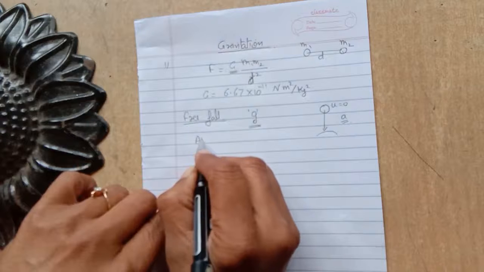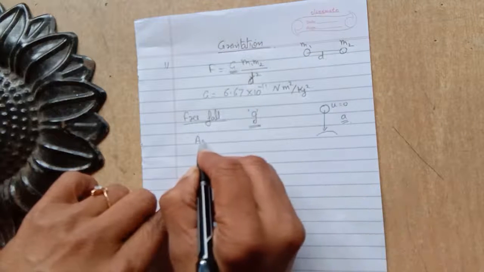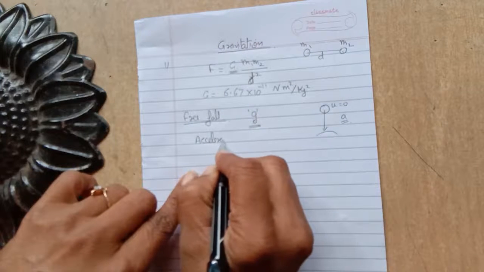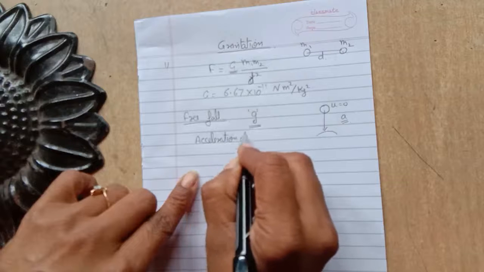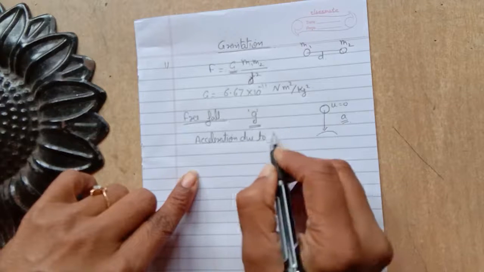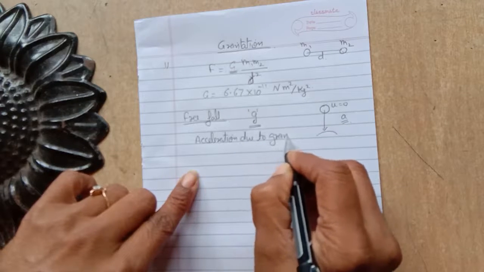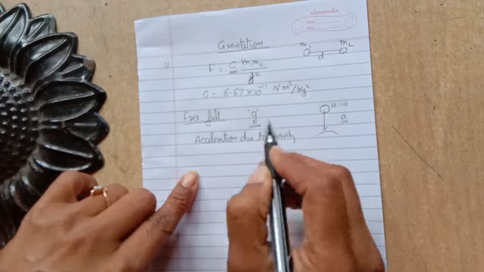Since the acceleration is produced due to gravity, we call it acceleration due to gravity. Okay, so g is the acceleration due to gravity.